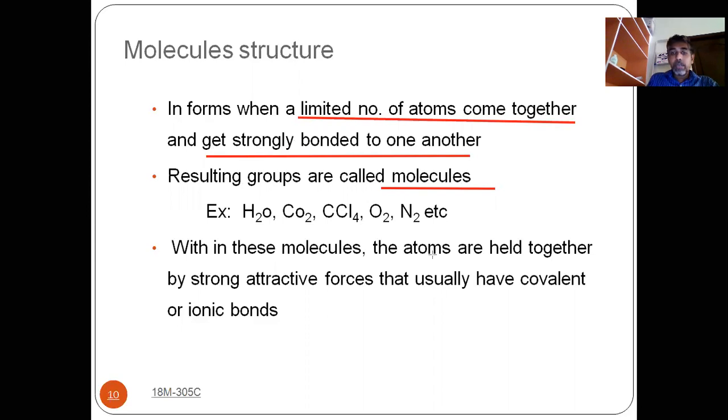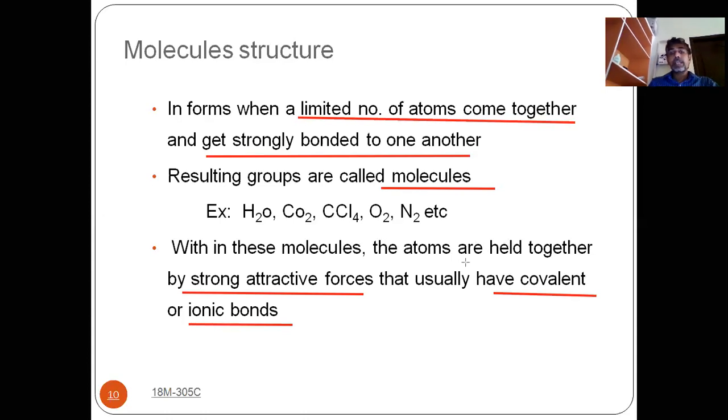Within these molecules, the atoms are held together by strong attractive forces and have covalent or ionic bonds. You may have studied in chemistry what is a covalent bond and what is an ionic bond.